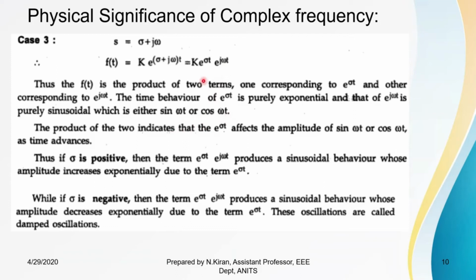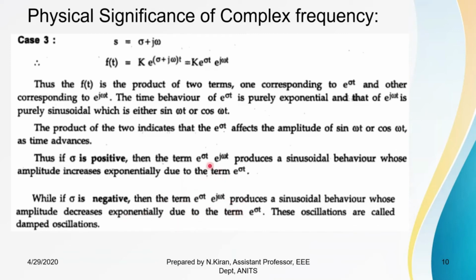So if sigma is positive, then this term, that is e power sigma t into e power j omega t, will represent a sinusoidal behavior whose amplitude will increase exponentially. If the sigma value is negative, this term will also exhibit a sinusoidal behavior, but its amplitude will decrease exponentially.